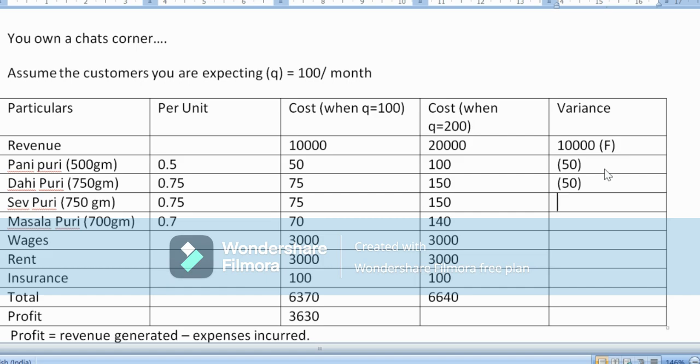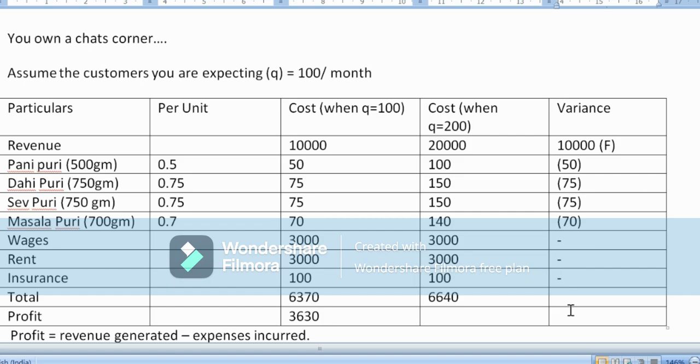So I would just put it within brackets saying it is not favorable, because from my pocket the amount is going, right? So it is an expense. That is where I am putting it in brackets, telling all these things are in the expense category. When it comes to wages, rent or insurance, I am not writing anything because it has been constant, be it when it was 100 or when I have assumed or increased the quantity to be 200 as well.